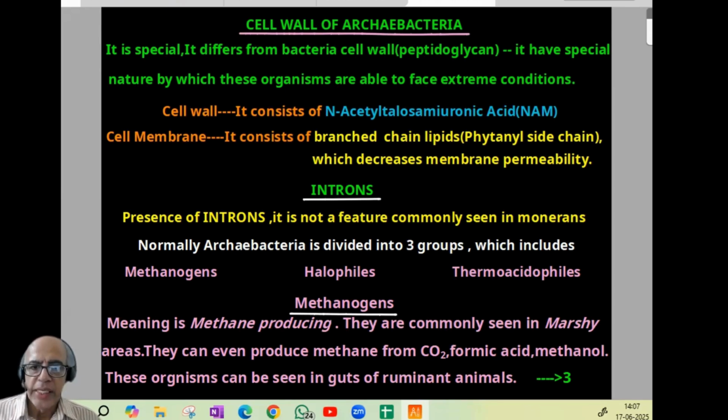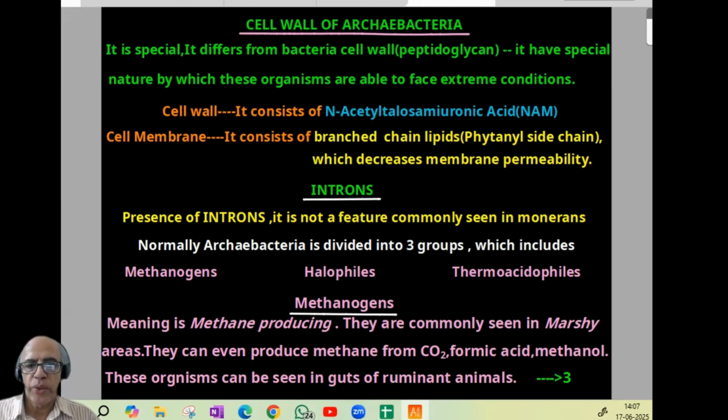Then comes the cell membrane. The cell membrane also has some speciality. It consists of branched chain lipids with the phytanyl side chain, which decreases the membrane permeability. So it can adapt. Now comes the term introns. Introns and exons are a second year genetics topic. Still, we will study introns for the time being here. Presence of introns is not a feature commonly seen in monerans. Monerans normally do not have introns, but in archaebacteria, it is seen. Normally, archaebacteria is divided into 3 groups, which include methanogens, halophiles, thermoacidophiles. Now we will be discussing these 3 groups.